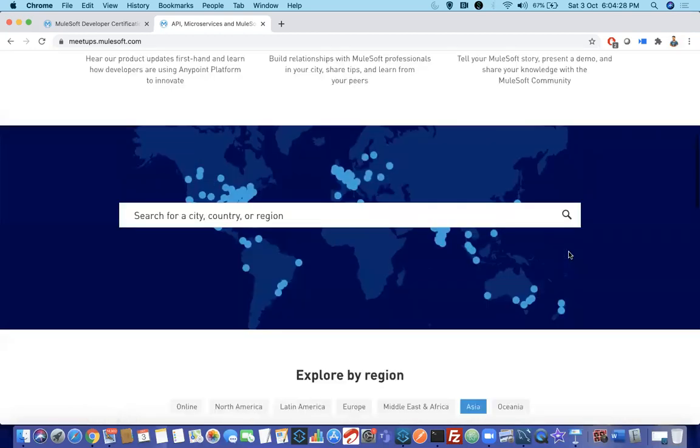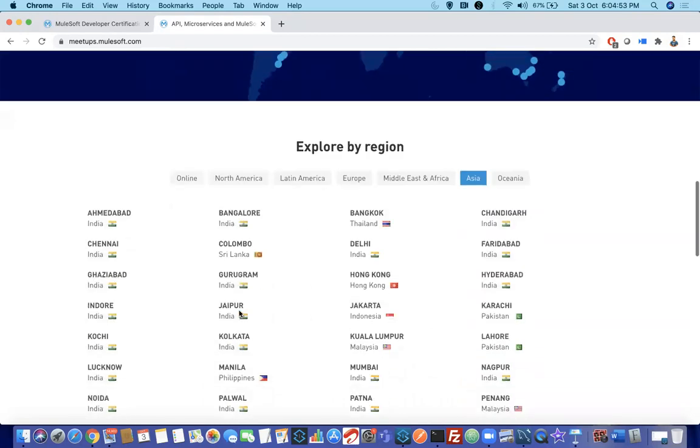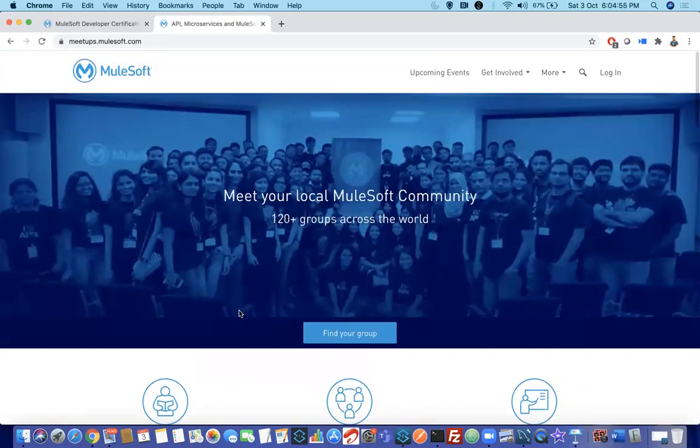These meetups are the place where we discuss technical topics, for beginners or experienced people. If you attend these sessions, there are chances that people will conduct quizzes. When people conduct quizzes, there are 3 lucky winners who can win a free voucher, both for training and certification. What I would suggest is, please don't register for these events or attend these sessions just for certification. You should attend these sessions to gain knowledge.